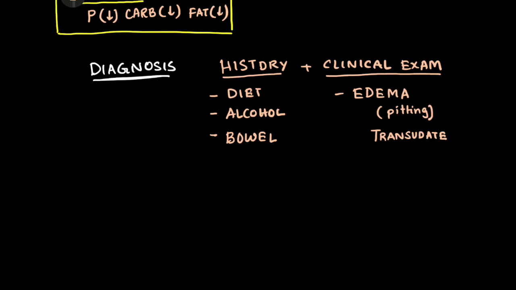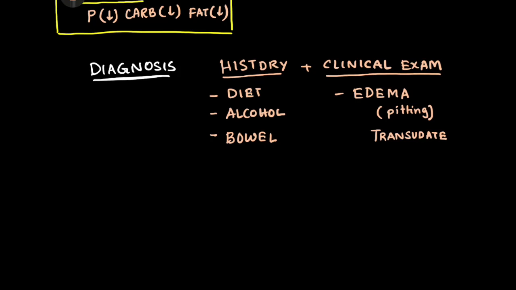Now more details of edema we will learn in a separate video on edema, and in that video you will get a clear idea about transudate and exudate and what is pitting and not pitting kind of edema. But for now, just remember that the most significant clinical finding in a patient with hypoproteinemia is edema, which is of pitting kind and of transudative nature. Right? Now this history and clinical examination will indicate towards a hypoproteinemia in the patient.